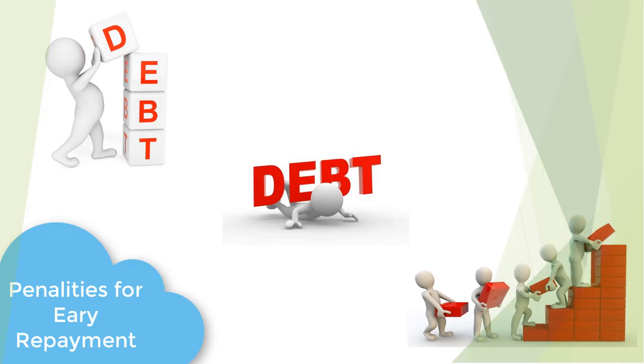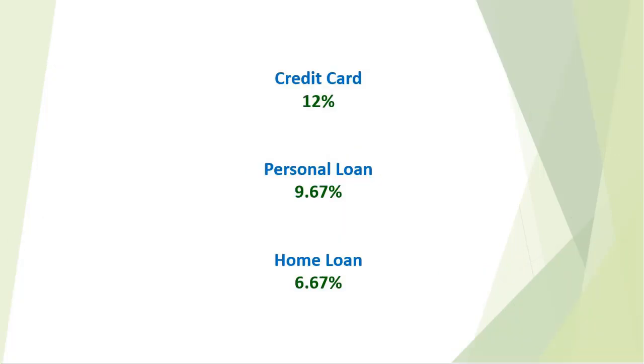The second is to consider which loans should be repaid first. In general, loans with the highest interest rate should be repaid first, followed by loans where the interest rate is not tax deductible, such as home loans. In this plan, there are 3 loans and these are their interest rates.